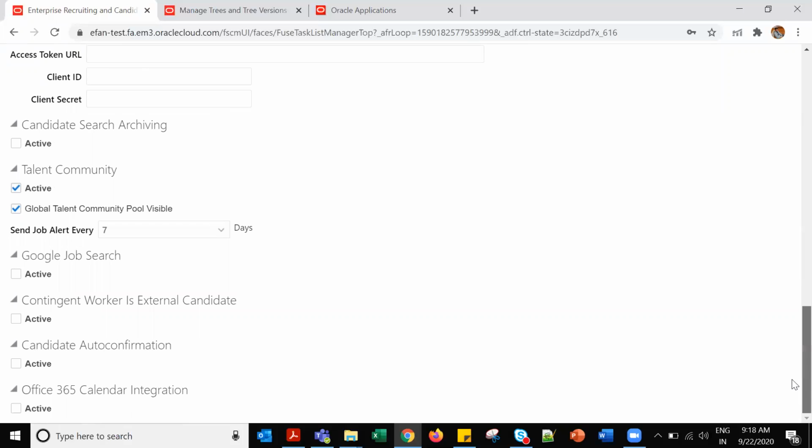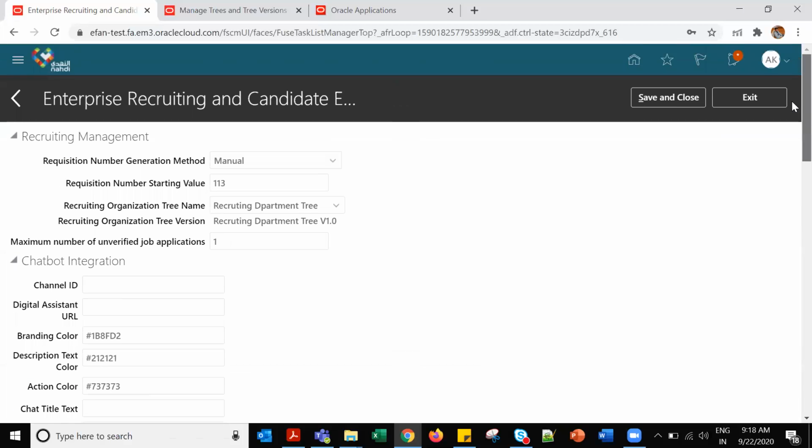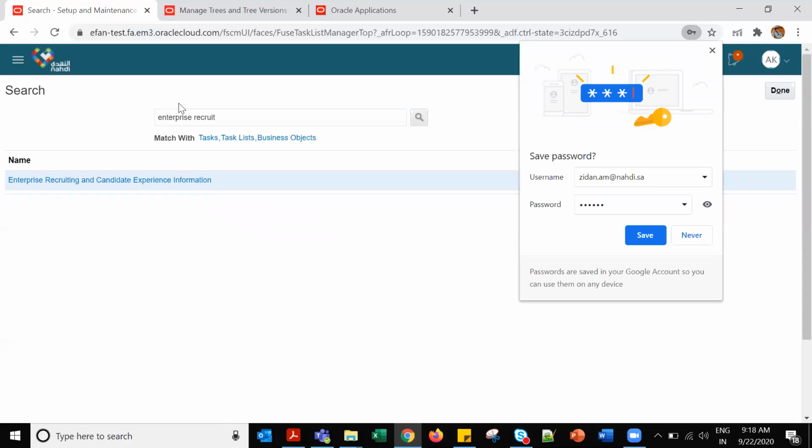We have talent community. We have Google Job Search. All these are there. These features they may ask me, right? You have to remember, even if you don't remember everything, you can tell at least this: enterprise recruiting and candidate experience.